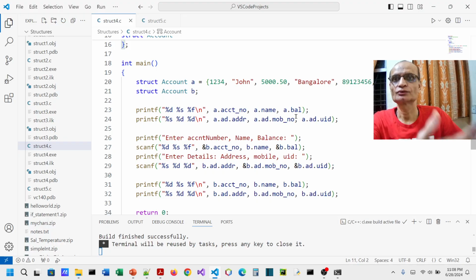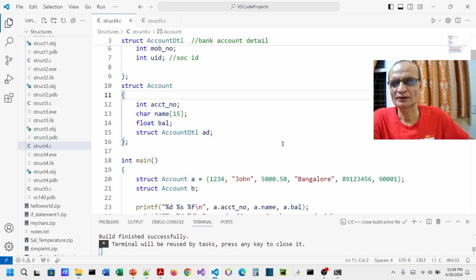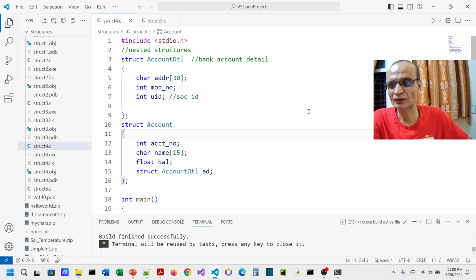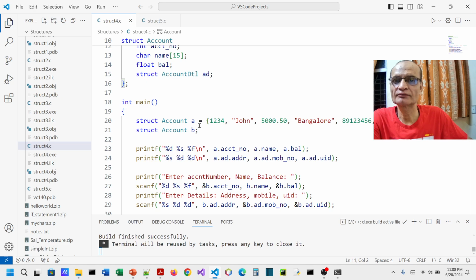Now another issue that some of you may be interested in is, will copying of structures work? So let's see that in action. Whether it is a nested structure or not, we just would like to see whether copying will work. So let us assume that we now have these two things which are already there: struct account A, which has been initialized, and struct account B, which obviously we have not initialized.